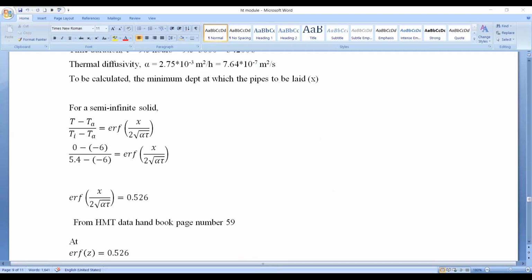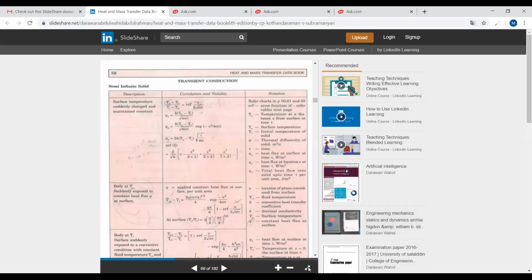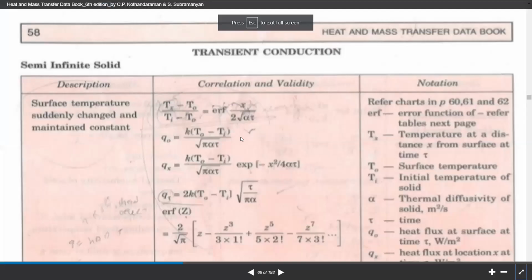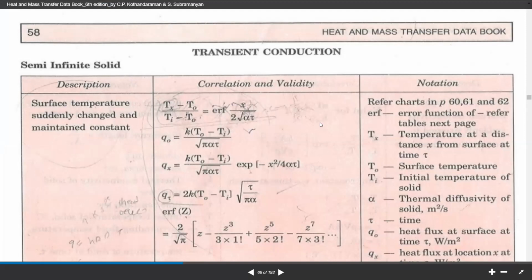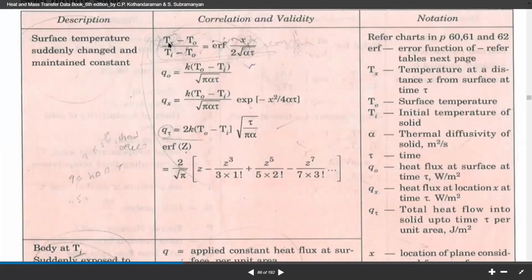Let us refer to the data handbook where the corresponding equation is. Here it is given on page number 58 for the semi-infinite solid. For semi-infinite solids, the corresponding equation is (Tx minus T naught) divided by (Ti minus T naught) equals error function of x divided by 2 root alpha tau.